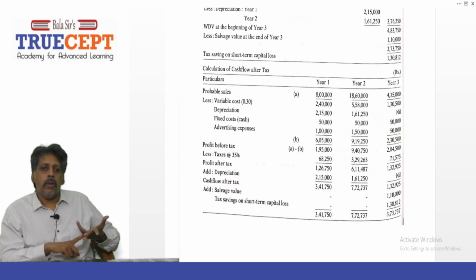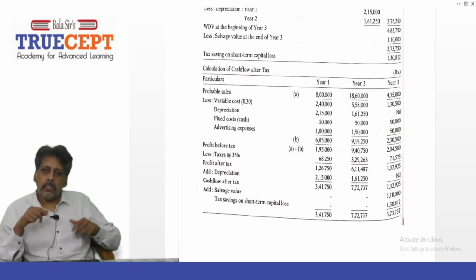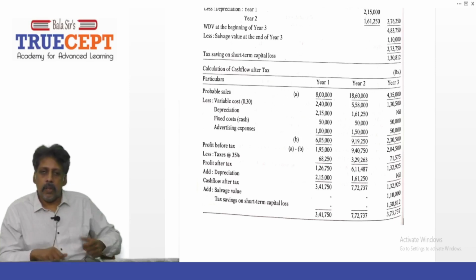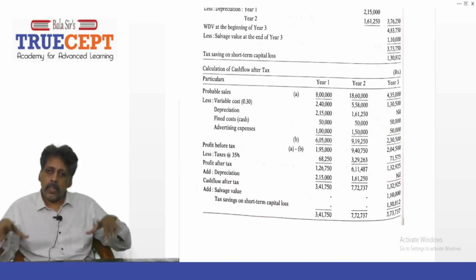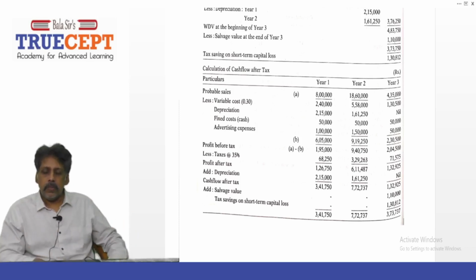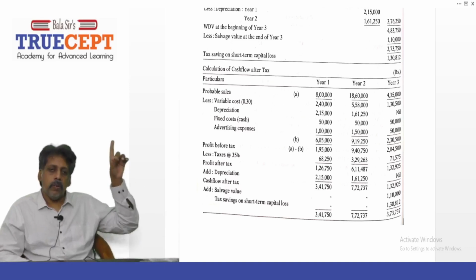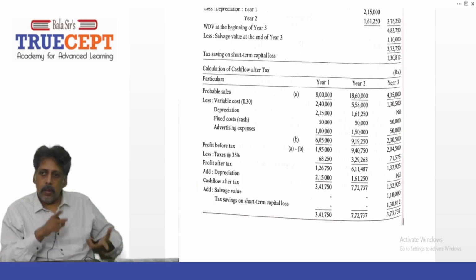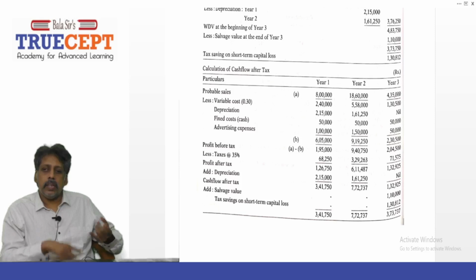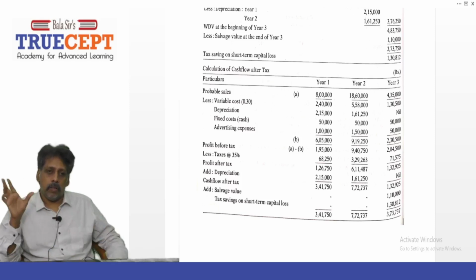And also there'll be a tax savings on short-term capital loss, rupees 1,30,812. Even those are cash inflows, but those two are only at the end of year 3 anyway, right? Yes. Now you can find the total: 3,73,737, including the salvage value and the tax savings on short-term capital loss all put together.